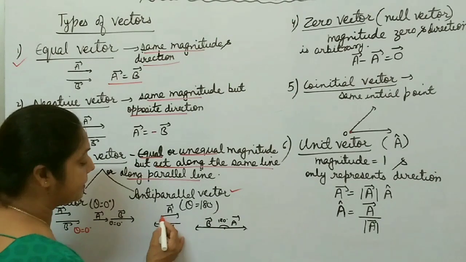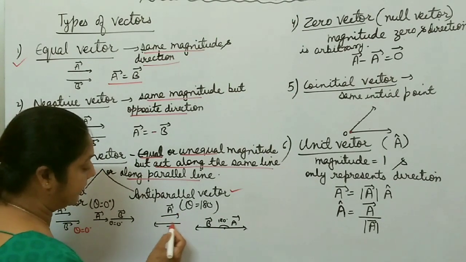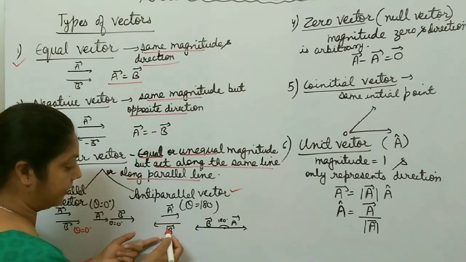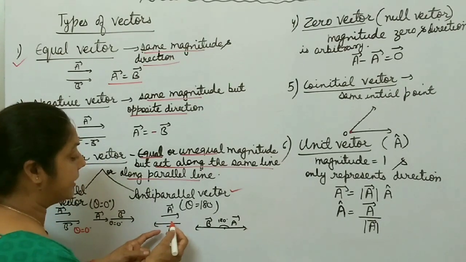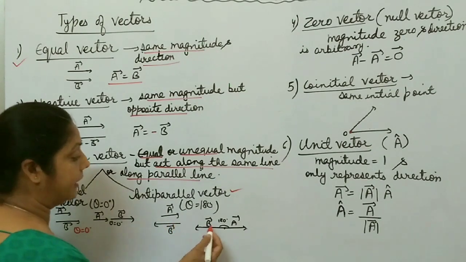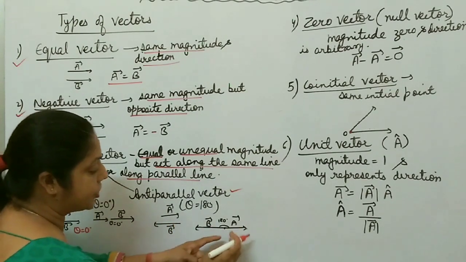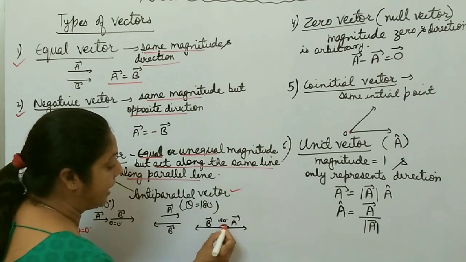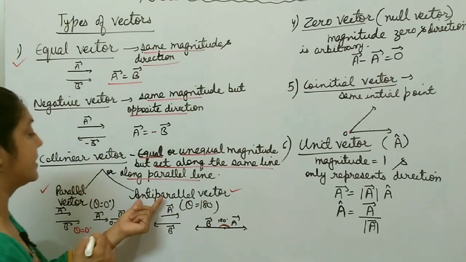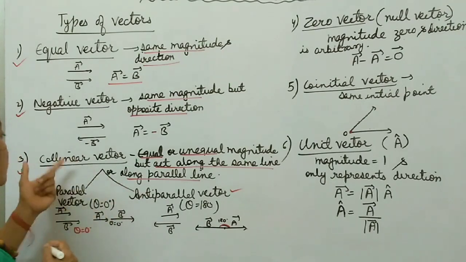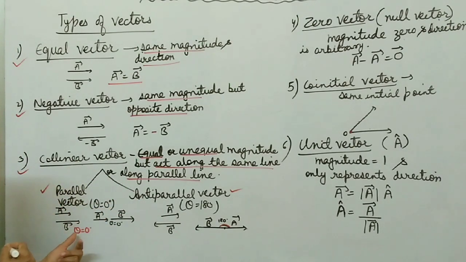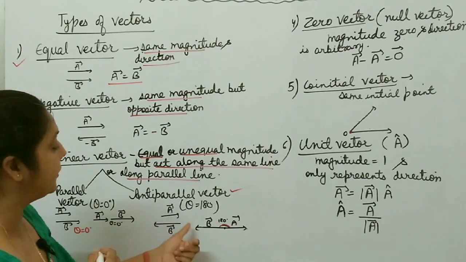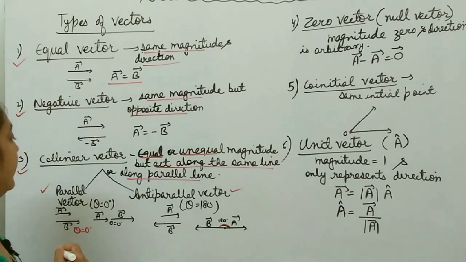Anti-parallel vectors means suppose this one is vector A and this other vector is in the opposite direction to vector A. Here their magnitudes are also unequal but their directions are opposite to each other. They act along the same line but their directions are opposite, with a 180 degree angle between them. In that case, these vectors are called anti-parallel vectors. So collinear vector may be parallel vector or anti-parallel vector. Parallel means the angle between the two vectors is 0 degree. Anti-parallel means the angle between the two vectors is 180 degree, right?